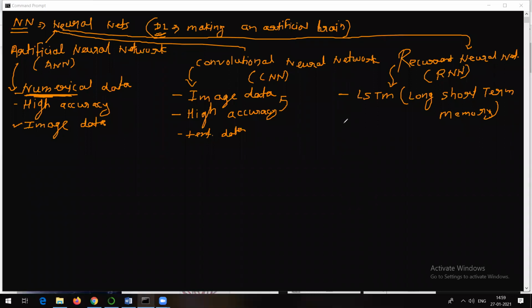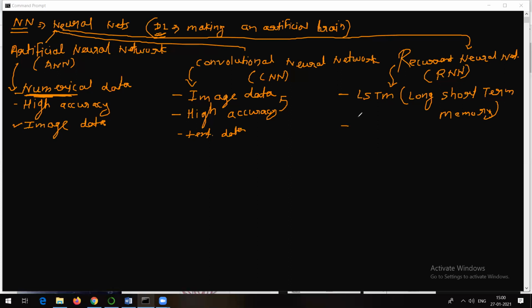Now if I want to talk about RNN, in our brain, you might be knowing, there exists a short memory. That short memory enables us to remember short memory data. So we can remember something for a short period of time, and it is because of short memory only.